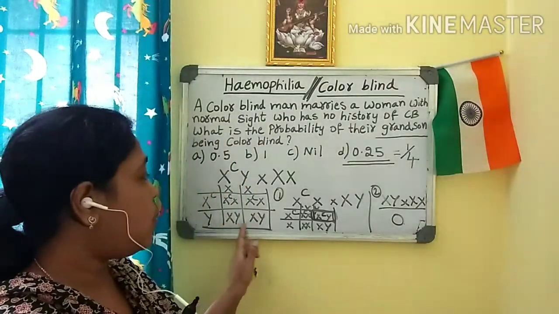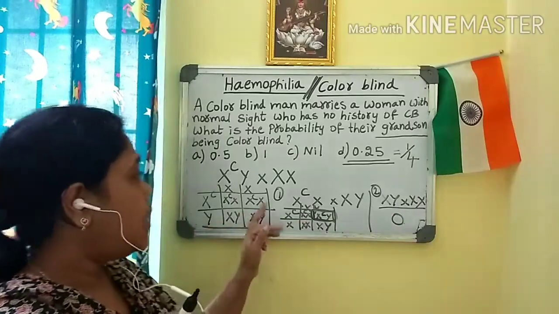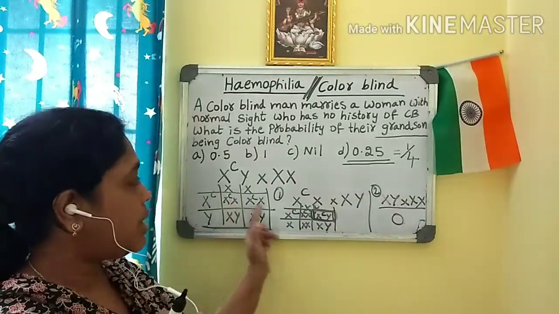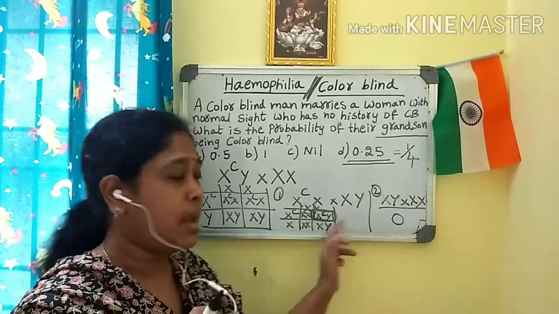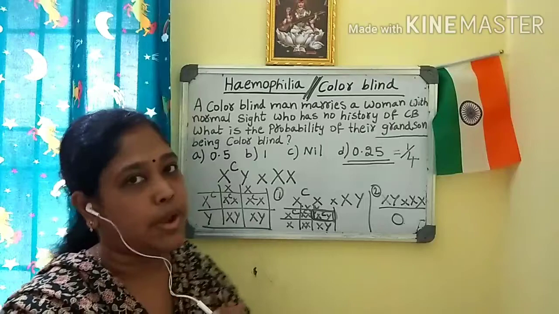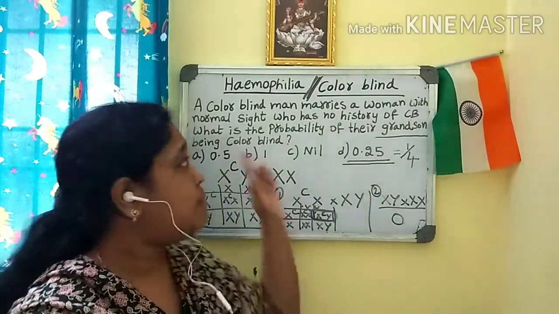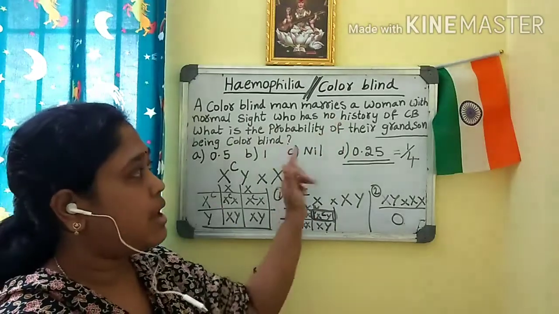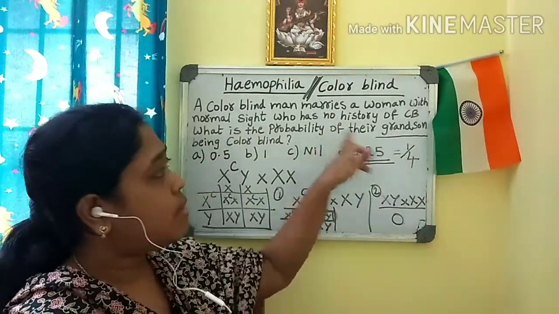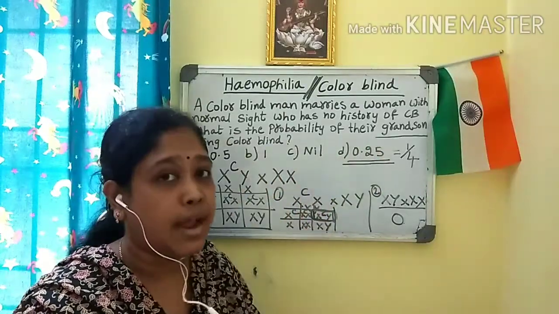So you should not take only the males and cross with the normal female. You have to take the females also, and you should cross them with the male. Then you will get the answer as 1/4, that is 0.25. As they asked about the grandson, you have to read the question carefully, whether they have asked the probability of their sons or daughters or grandsons or granddaughters.